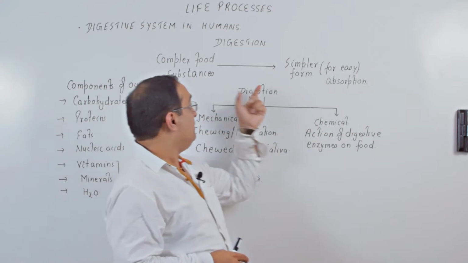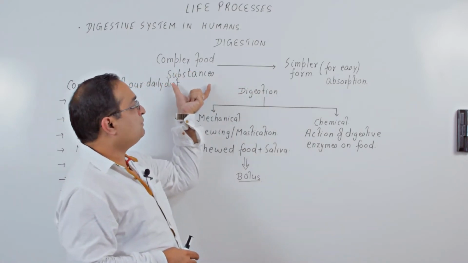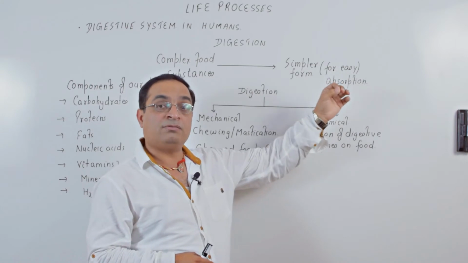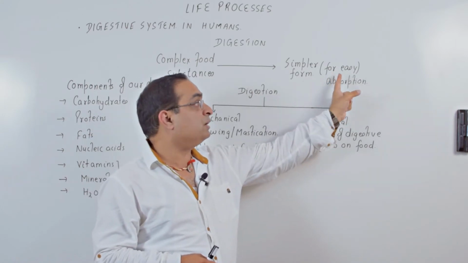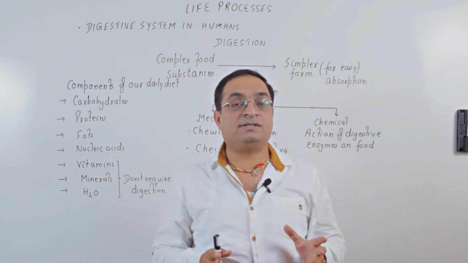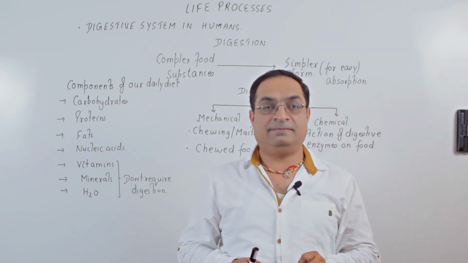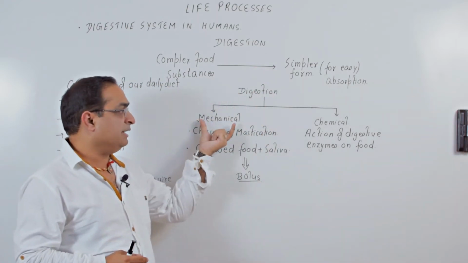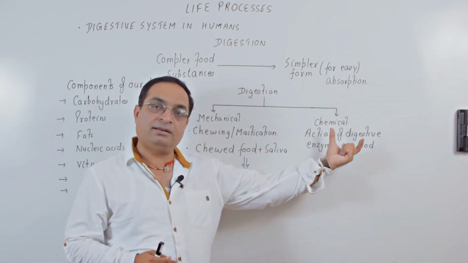As I have written here, it is the breakdown of complex food substances into simpler form, and what is the purpose? It is for easy absorption. That means the complex food substances cannot be absorbed easily. Now, digestion can be mechanical, and it can be chemical.